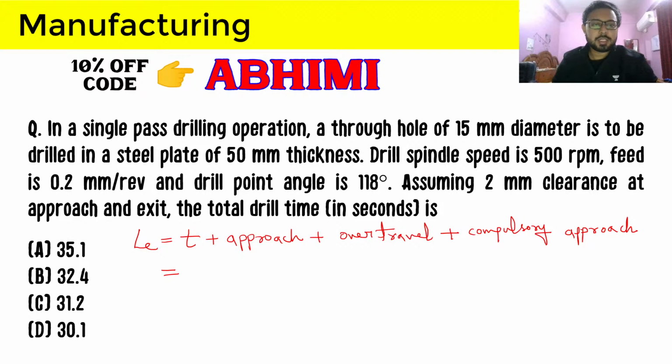So thickness is given in the question as 50, approach and exit clearance is given as 2, so let's take them as 2. For the compulsory approach we have been provided with the drill point angle, 118 degrees, and the detail that it is a through hole.